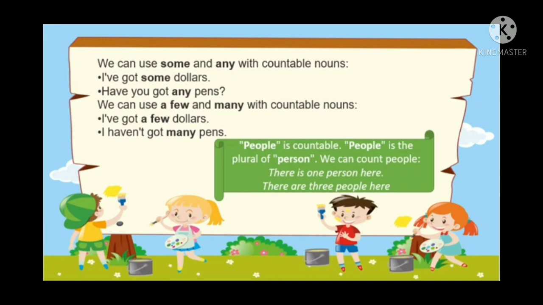People is countable. People is the plural of person. We can count people. There is one person here. There are three people here. So you can see that people is a noun and person is also another noun, and the plural of person is people. So people and person both can be counted. So they are in singular and plural form.